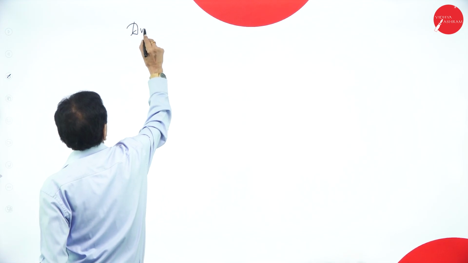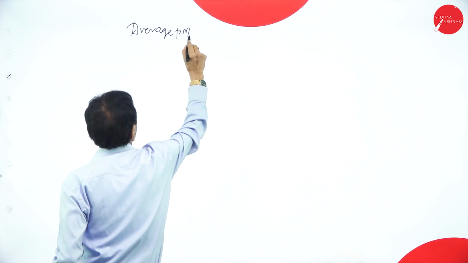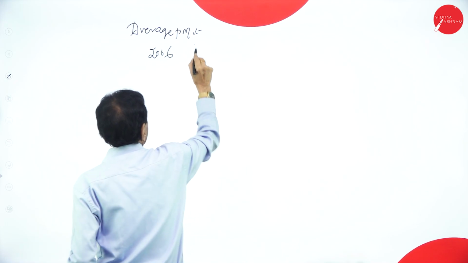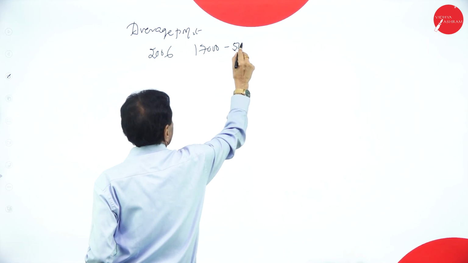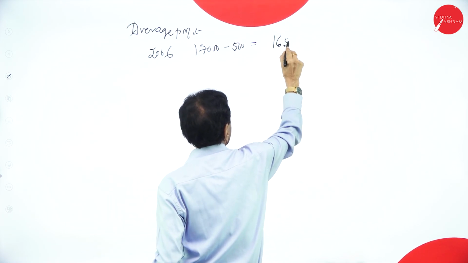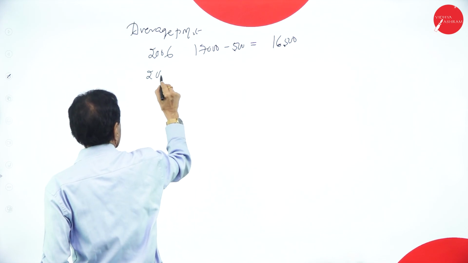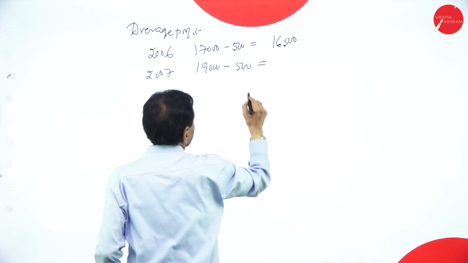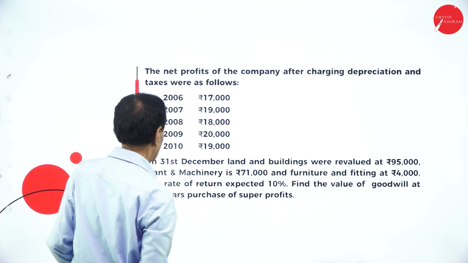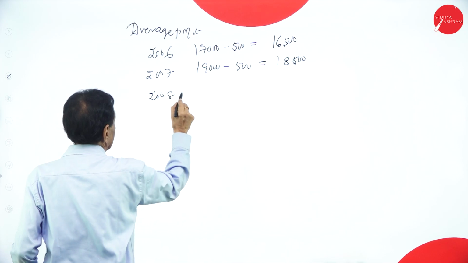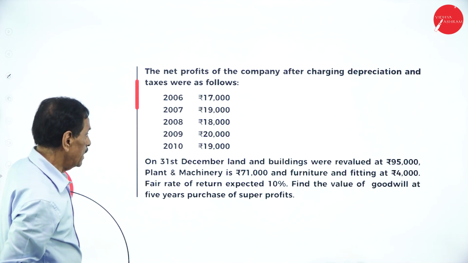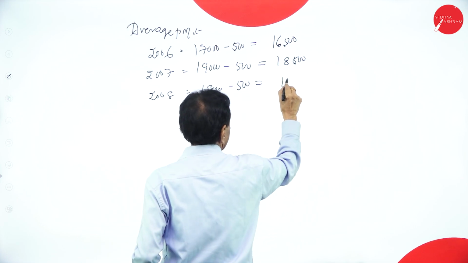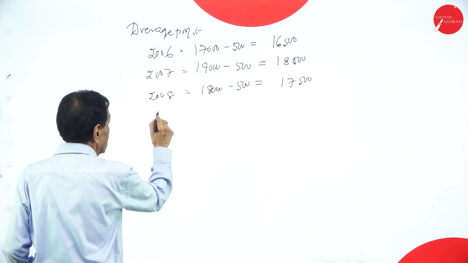Average profit. First year, 2006: 17,000 minus 500, 16,500. 2007: 19,000 minus 500, 18,500. 2008: 18,000 minus 500, 17,500. 2009: 20,000 minus 500, 19,500.